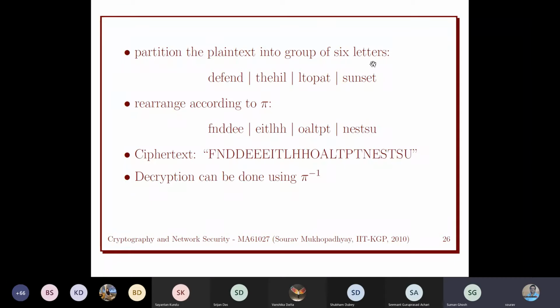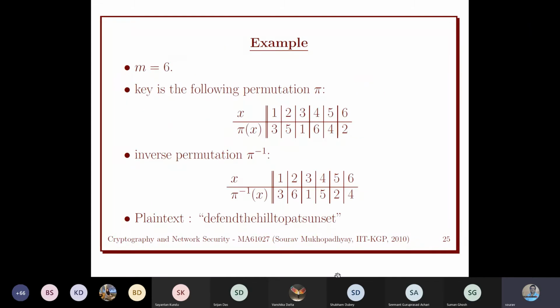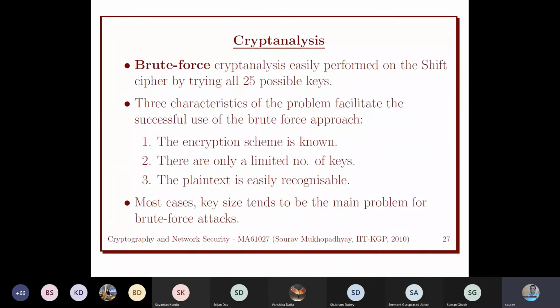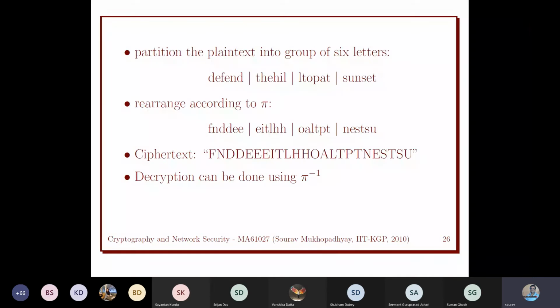But by permutation, some dummy character can come before the main character. So how would Bob decide which is the dummy character and which is the main character? Yeah, but Bob has to know the length of the plain text. So when Bob knows the length of the plain text, after decrypting, Bob will ignore that last 3.